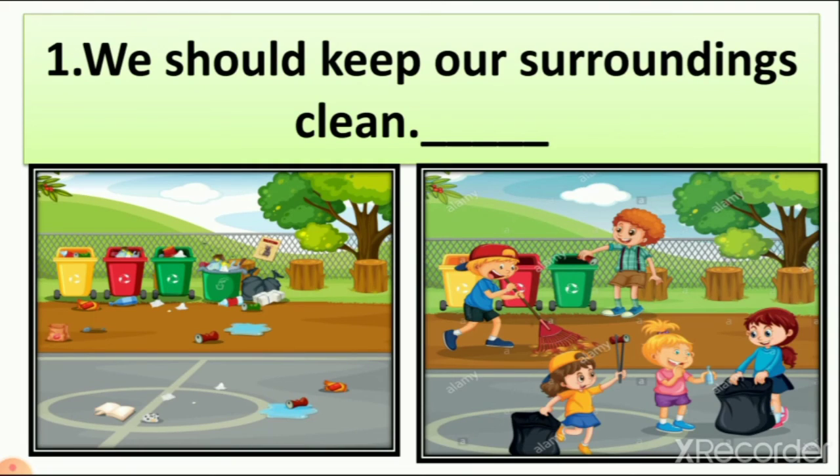So here you can see 2 pictures. One is a dirty surrounding, the second is a clean surrounding. So which surrounding is good? Where do you want to go, in the first picture or the second picture? In the second picture you can see that boys and girls are cleaning the garden, right? So where do you want to go, in the first picture or the second picture?